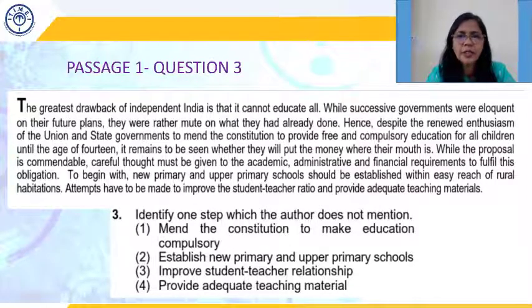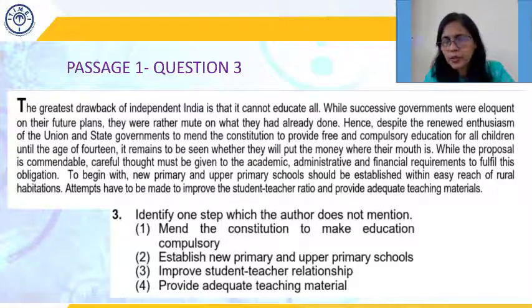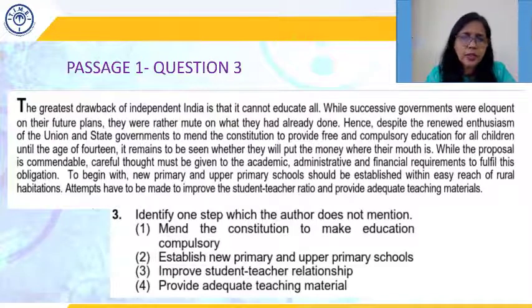This has been mentioned in the context that the state and union governments want to do this. The second one says establish new primary and upper primary schools. Third is improve student-teacher relationship. The fourth is provide adequate teaching material.